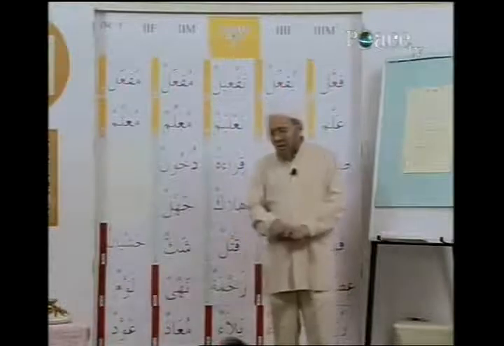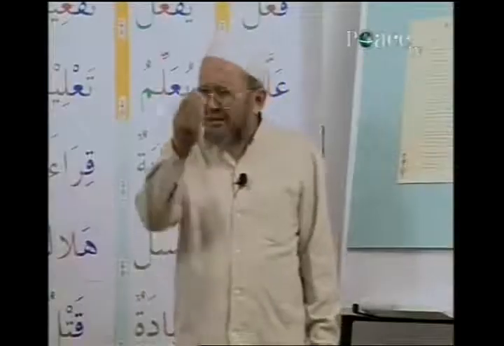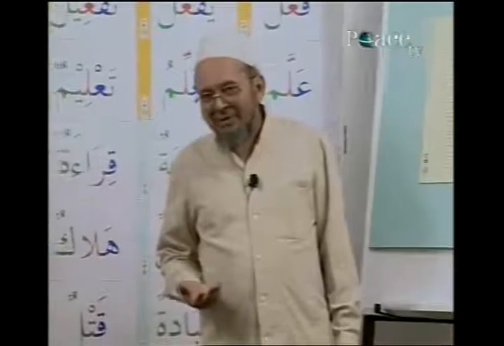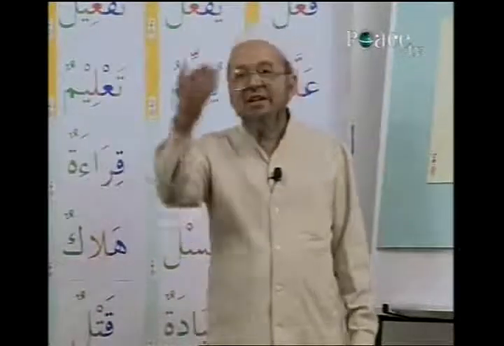Once again, because this will be our scheme, even if we have to take a little more time at this stage, I think we are permitted to do so. Because for the rest of these derived forms, in each lesson, inshallah, we are going to learn another derived form.